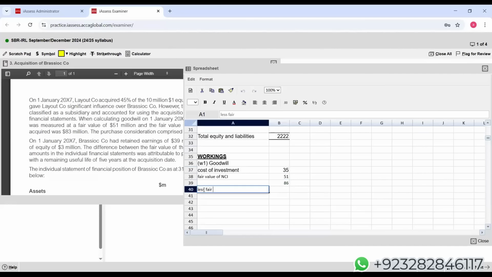Less fair value of net assets at acquisition. They have given us 83 if I'm not wrong, so with the negative sign, 83. This will give us goodwill.